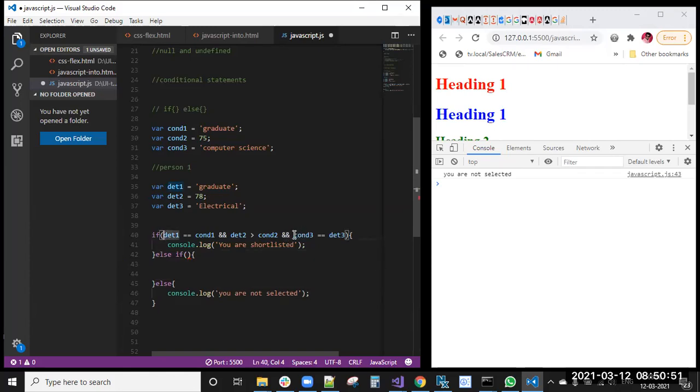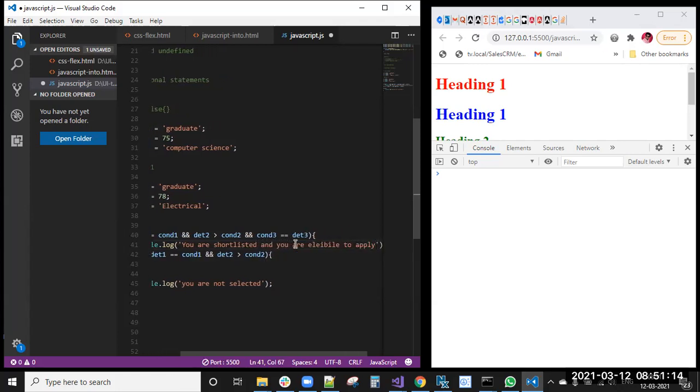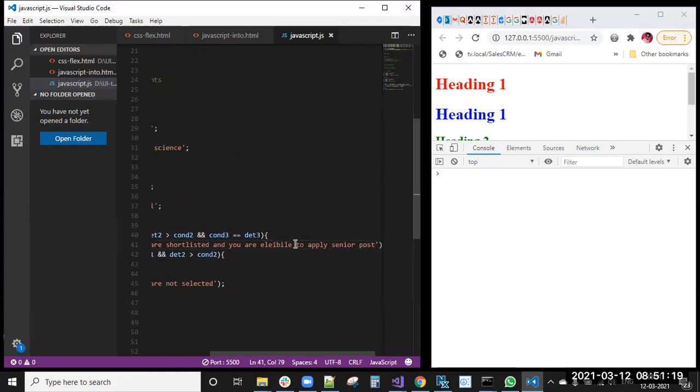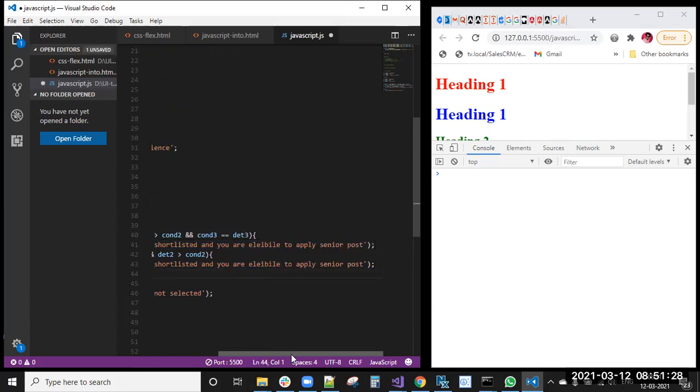So by using these two conditions, congratulations, you are shortlisted. You are eligible to apply for the senior post. To make it different, in the second condition, congratulations, you are shortlisted, you are eligible to apply for the junior post.